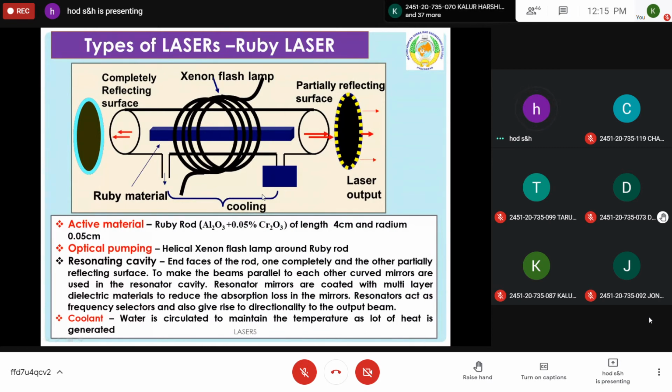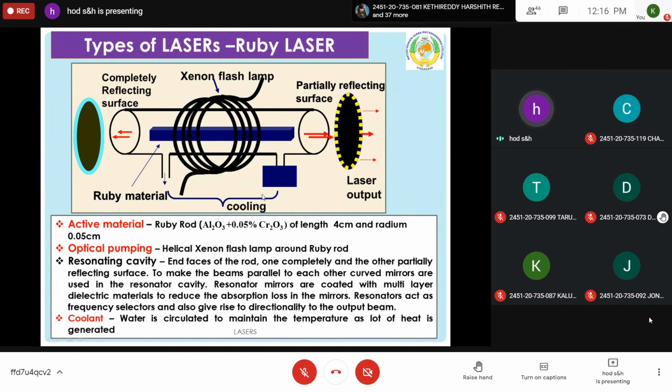So ruby laser is a solid state laser, and the ruby crystal is a rod made up of aluminum oxide Al2O3, in which a few chromium oxide atoms are there as impurity. So it's a combination of Al2O3 and Cr2O3. 0.05% of Cr2O3 is taken. Its length is 4 centimeters and radius is around 0.05 centimeters.